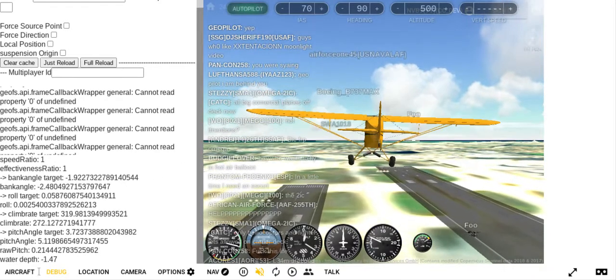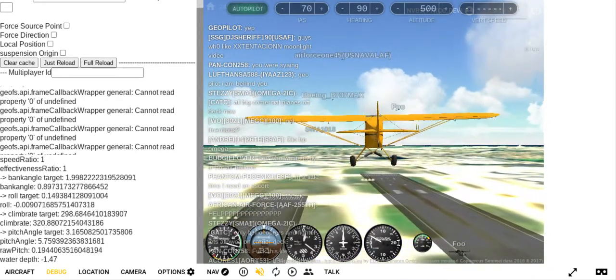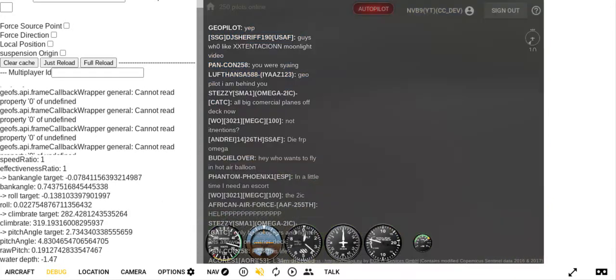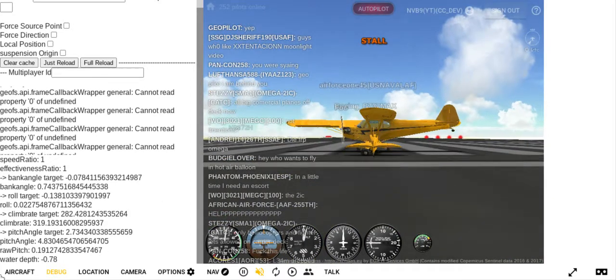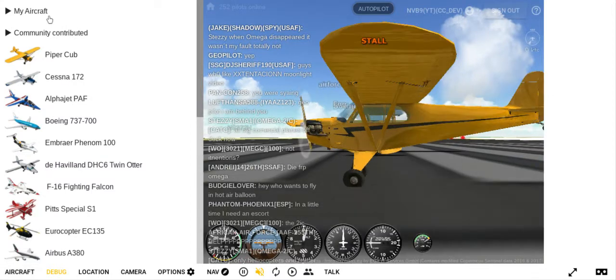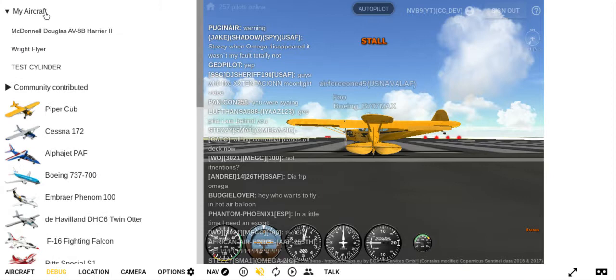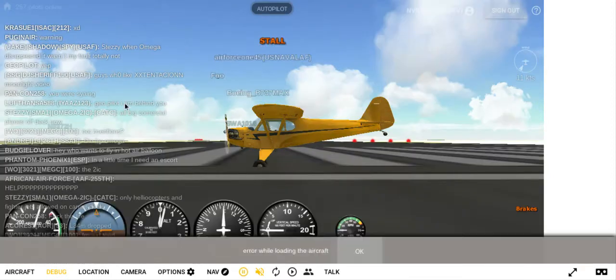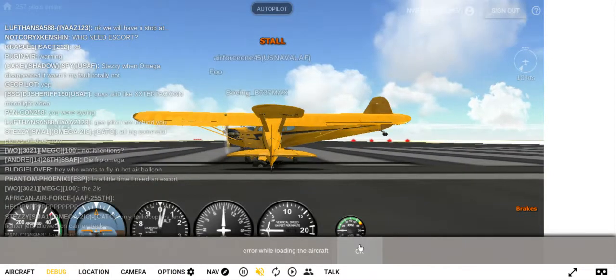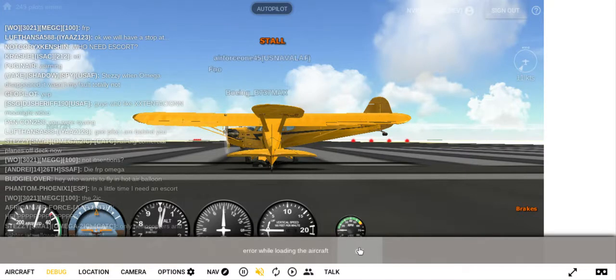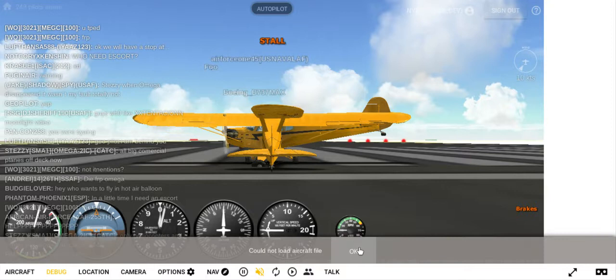So as you can see, all this stuff over here is updating, and I guess that's kind of the purpose of the debug panel. So now let's go into, whoa, put the brakes on. Go into my aircraft, Wright Flyer, while loading the aircraft. Oh, and it could not load the aircraft file either.